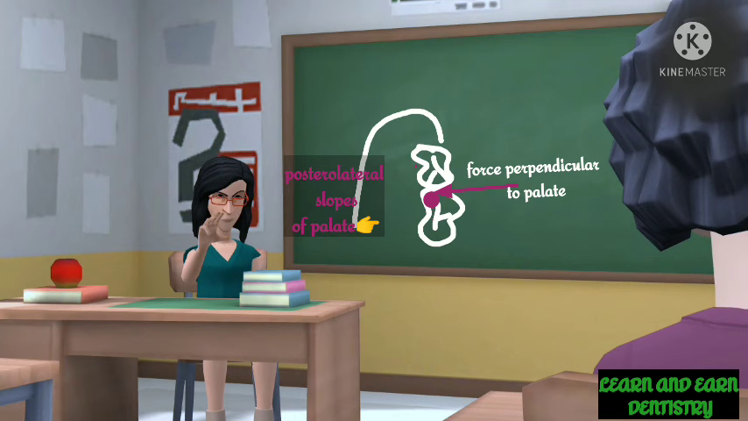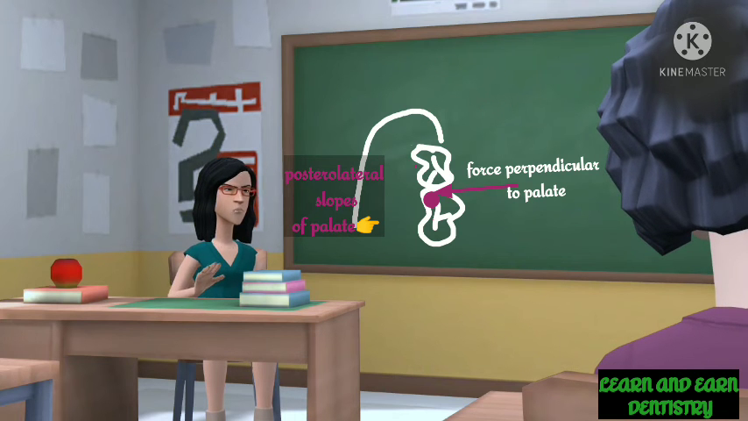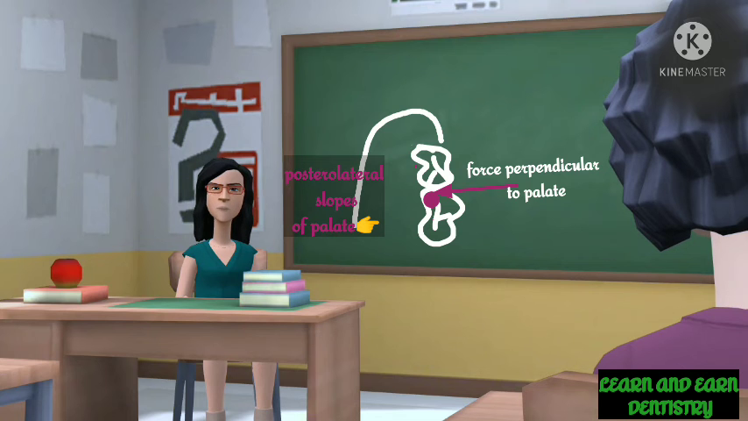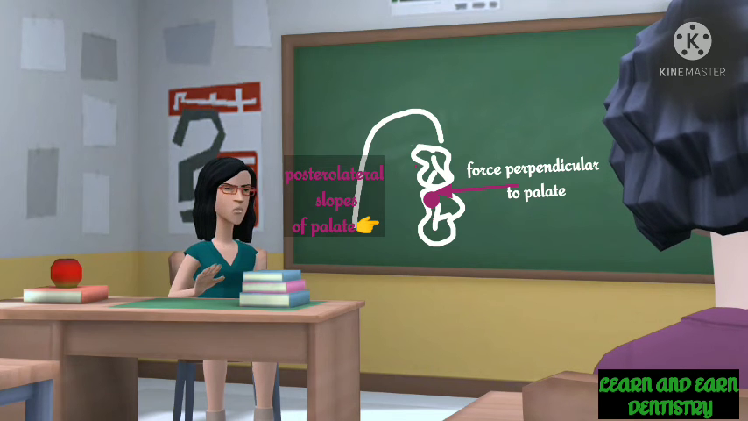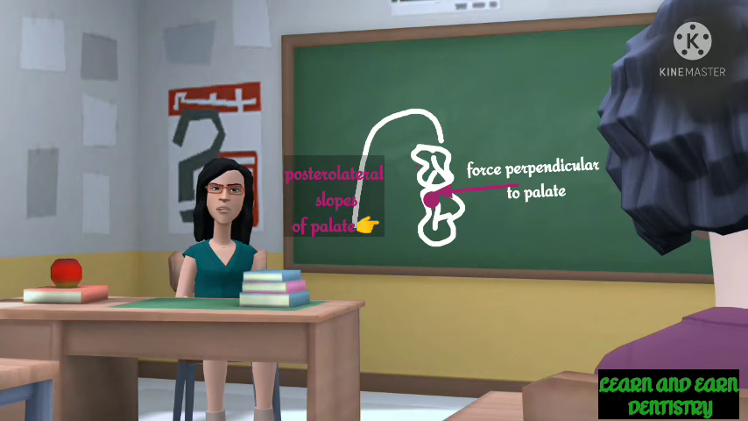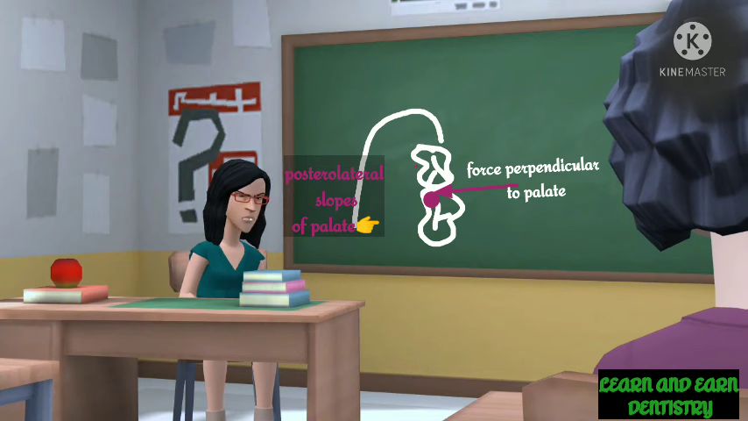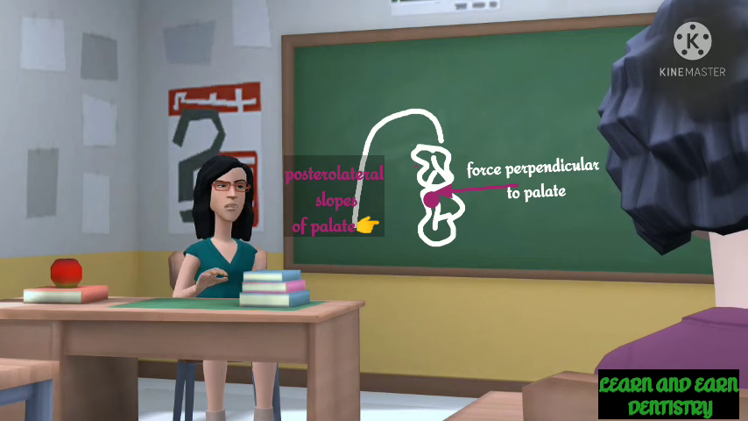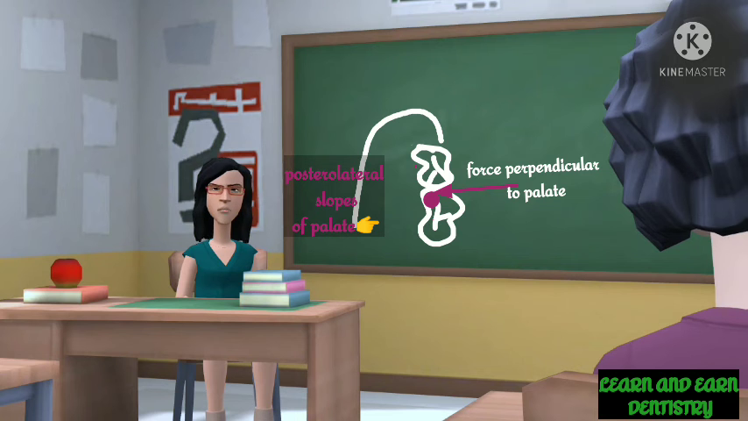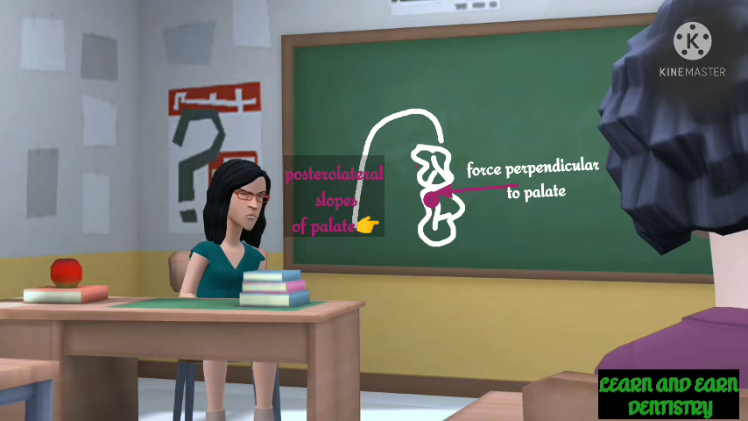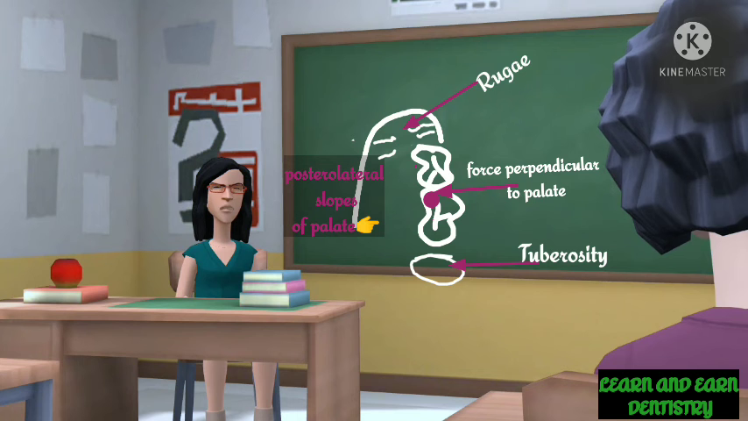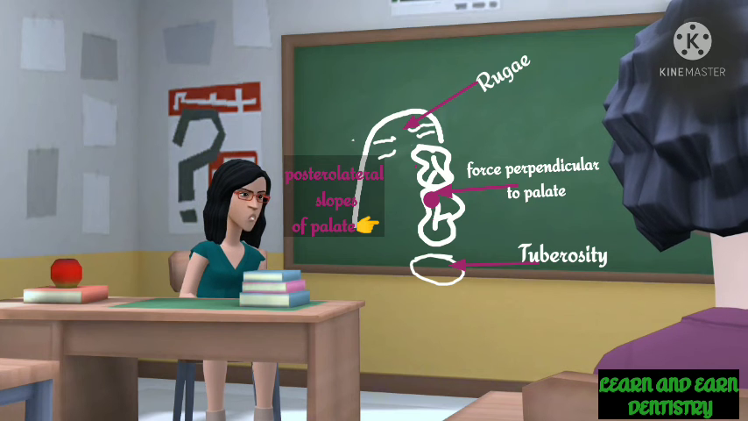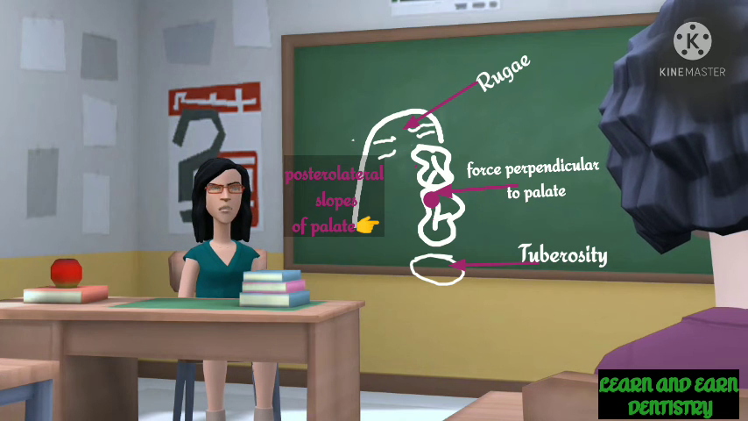Now students, you can understand why the posterolateral slopes of the hard palate are the stress bearing areas. That posterolateral slope of the hard palate is perpendicular to the forces acting on the tooth, that is on the functional cusp, that is the palatal cusp of the maxillary teeth. And that's why that posterolateral slope of the hard palate acts as the stress bearing area. Also, the rugae and the tuberosity are present perpendicular to the forces acting on those areas.